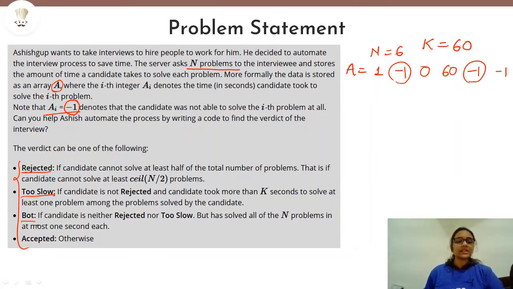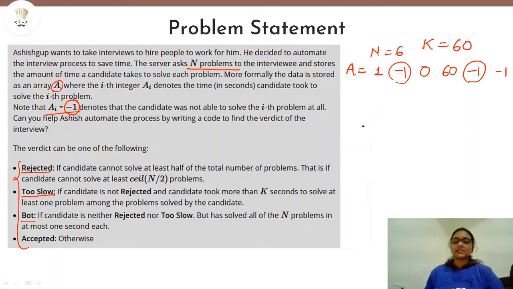The third verdict is bought. What does this bought mean? That the candidate is neither rejected nor too slow. Because in too slow also we had the same thing, that if the candidate is not rejected, the upper 2 conditions before bought must be false. And if that is the case, then the candidate should have solved all the n problems in at most 1 second each.